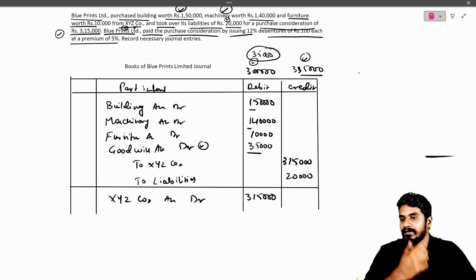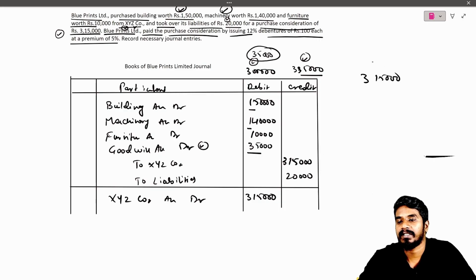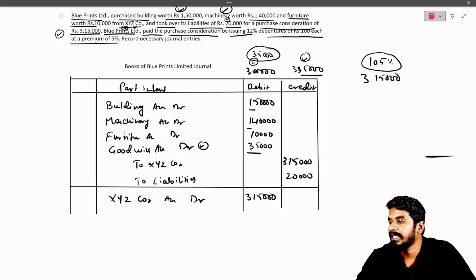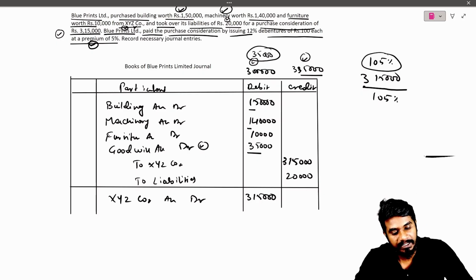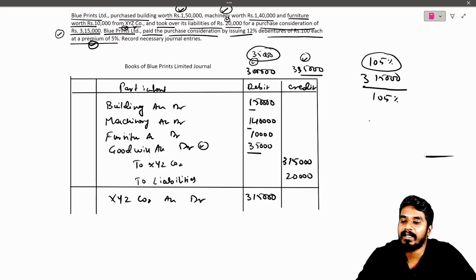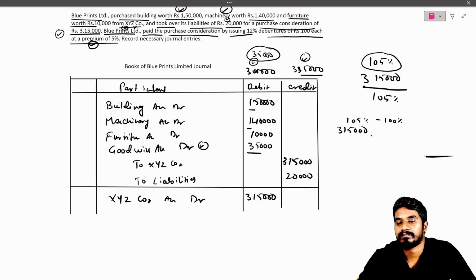But this 3,15,000 is 105% because we are paying with premium. So to get the 100% and also the premium, just divide it by 105%. Do it in the calculator. 3,15,000 divided by 105 percent, so you will get 100%, which is 3 lakh.